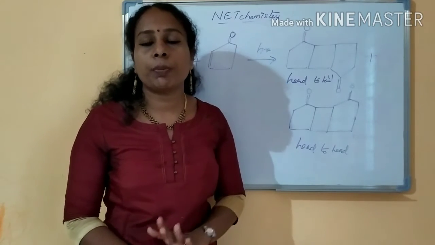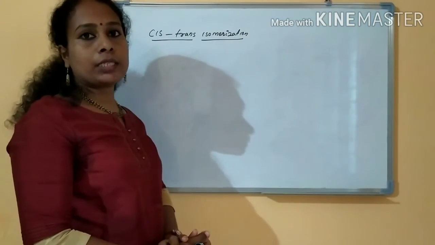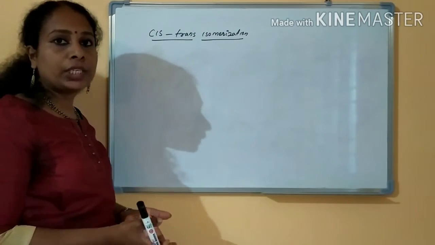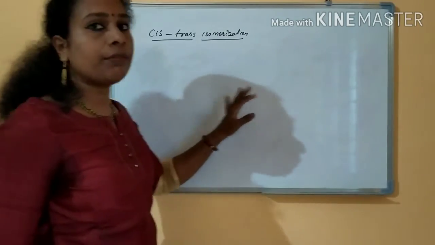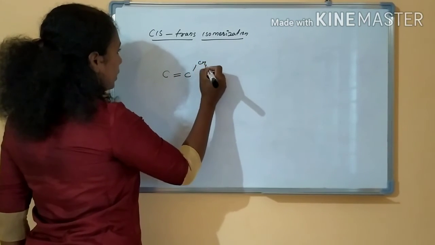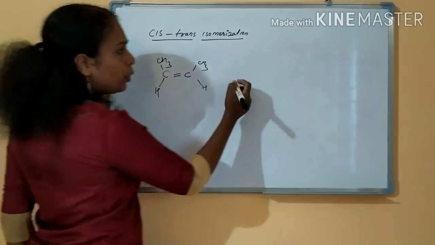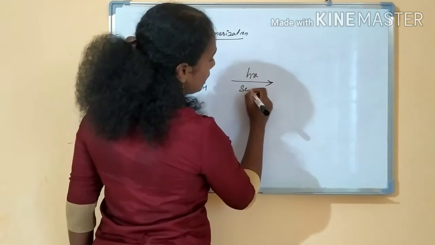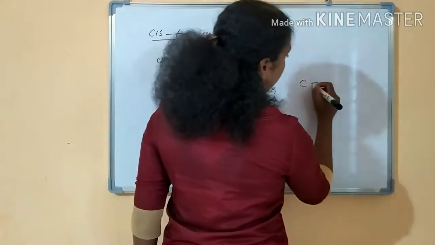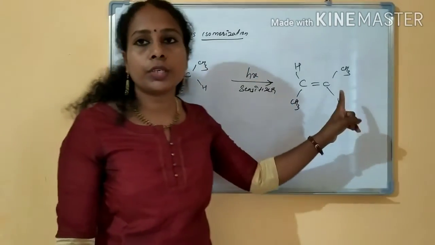And one more thing from this topic I wanted to tell, cis-trans isomerization. Next we will see cis-trans isomerization. What is cis-trans isomerization? If you take a double bonded system under photochemical condition, when a sensitizer is present, this will convert to a trans isomer. Nothing, it is very simple. C double bond C, I am taking CH3 and hydrogen. Any substance with a double bonded system under photochemical condition, when a sensitizer is present, will convert into a trans isomer. Okay. This is what I said. This cis isomer has converted to the trans isomer.